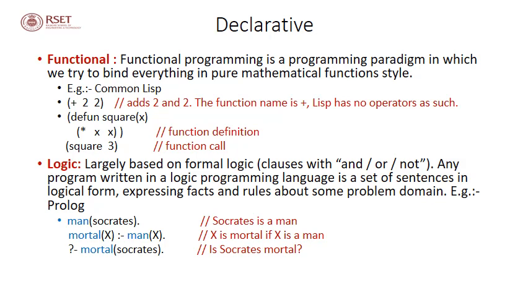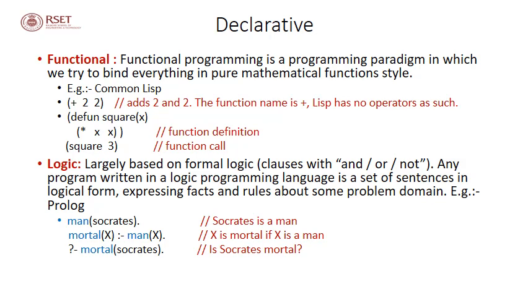Now when you call the function using the function name and the parameter 3, square 3, it performs 3 square to return the answer 9. So here you can see that everything is bound in pure mathematical function style. Even the conventional operators that we see are provided in the form of functions.